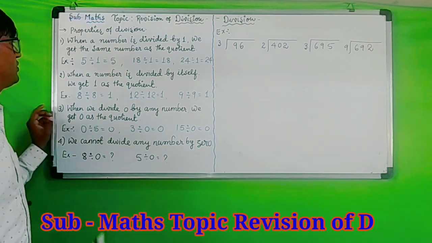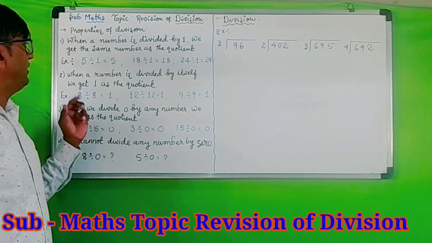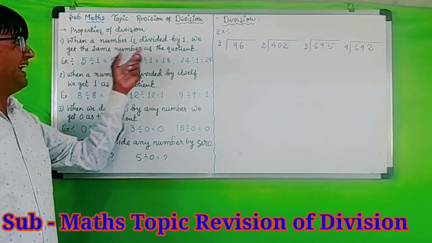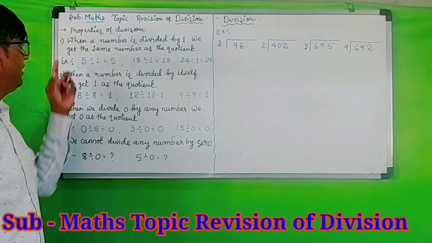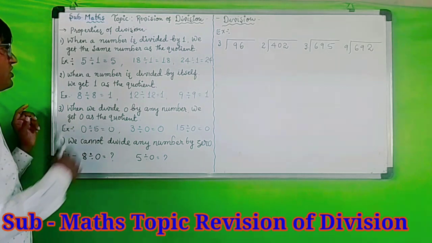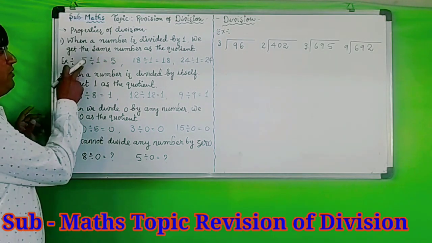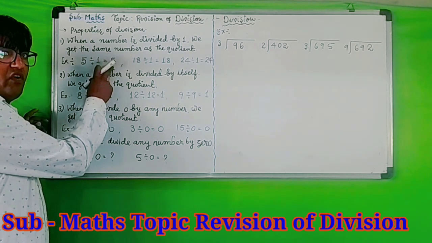Now, first one. When a number is divided by 1, we get the same number as the quotient. We will understand with an example. 5 divided by 1, we will get 5. Quotient is 5.